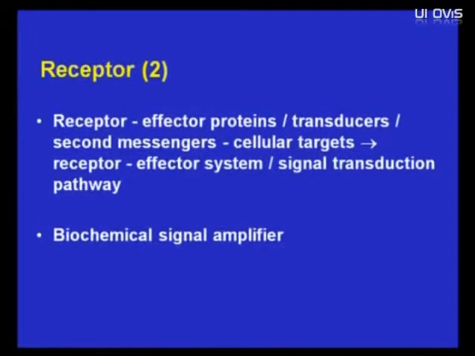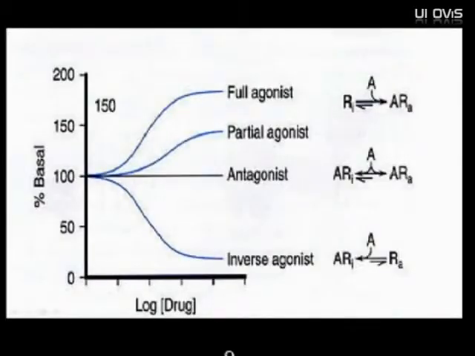In fact, a receptor is a biochemical signal amplifier which functions to amplify the effect upon binding of a ligand to its receptor to give a physiological response. An exogenous ligand can be classified as an agonist, an antagonist, or an inverse agonist.